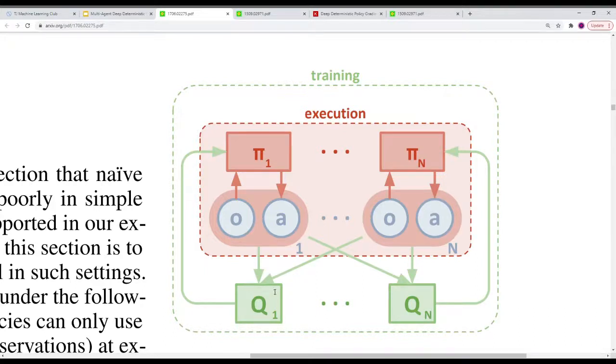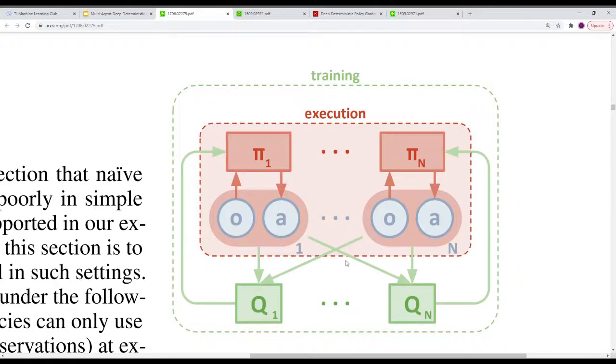And if you think about it, after our actors have been trained using the critics, there's really no use for the critic anymore. Because if you remember, the actor takes in a state and it outputs an action, right? The only reason that we use a critic is for training the actor initially. But if the actor is already trained, it has access to a state, it can observe things, and its output is an action, which is what it needs to do. So there's no use for the critic, because the critic is only useful during training.